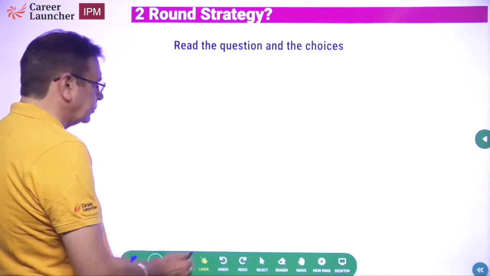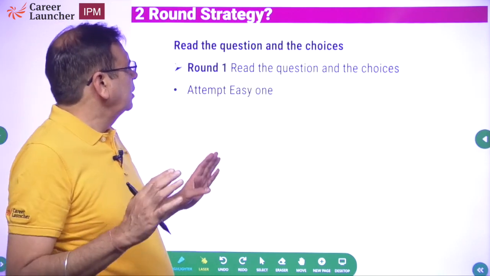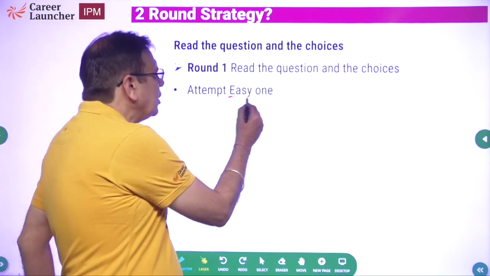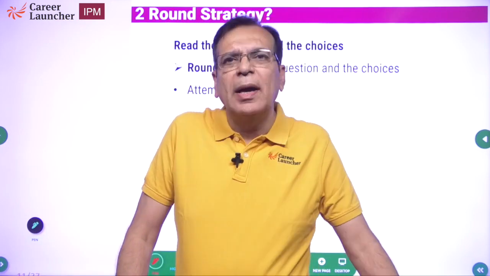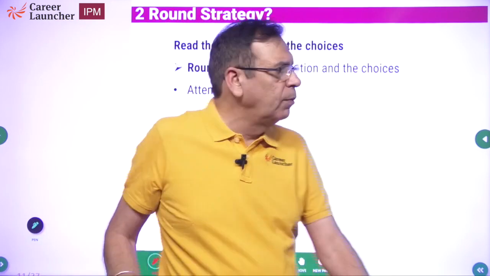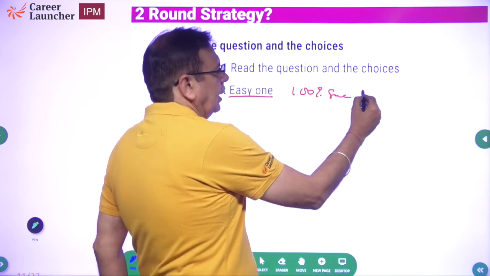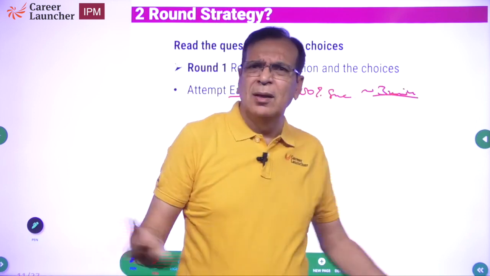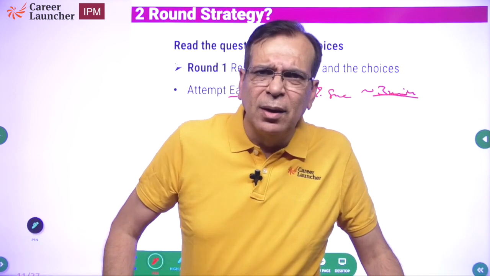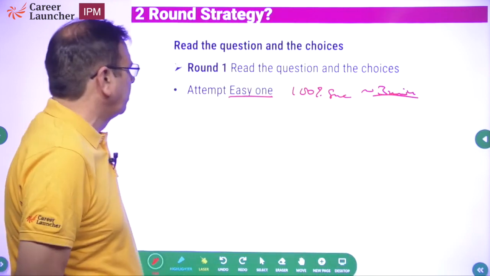Second thing. In round 1, you have to read all the questions along with the choices and attempt the easy ones only. What is an easy question? A question which you are 100% sure of solving, and you can probably do it in about 3 minutes or so. So easy question is 100% sure and can be solved in something like 3 minutes. Why 3 minutes? 10 सवाल करने हैं, 4 मिनट तक हैं. So even if I have some wastage of time, I will not have a problem in the paper.